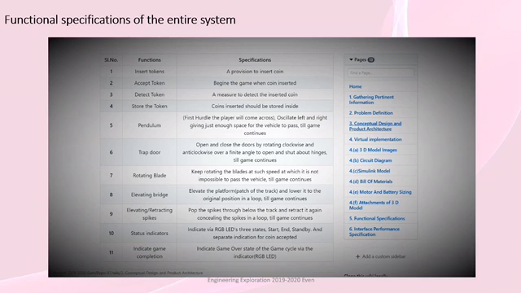Now coming to the second subsystem, start the game and play by creating hurdles. We need functions like trapdoor, pendulum, rotating blade, elevating blade. These functions are used in such a way that the vehicle should not pass the hurdles easily. For example, rotating blade. It keeps rotating the blades at such a speed at which it is not possible to pass the vehicle till the game continues.